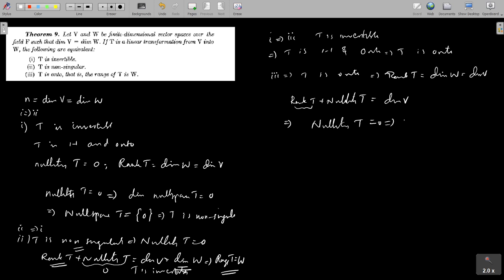Consequently, T is 1-1. Then T is onto and T is 1-1. That implies T is invertible. So we have proved that 1 if and only if 2 and 1 if and only if 3, then we can say that these three conditions are equivalent conditions.